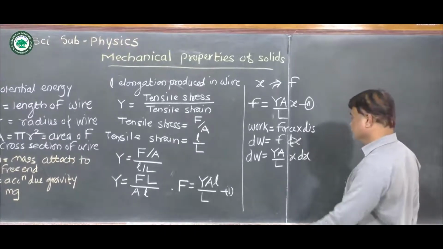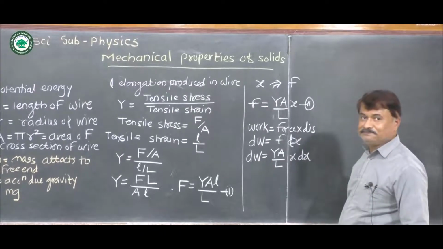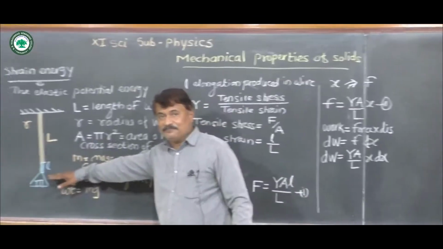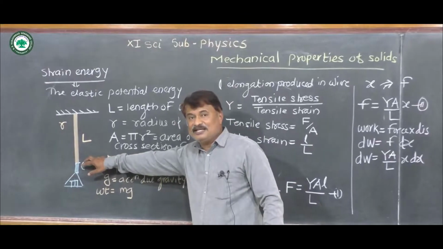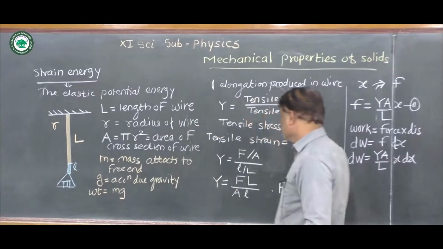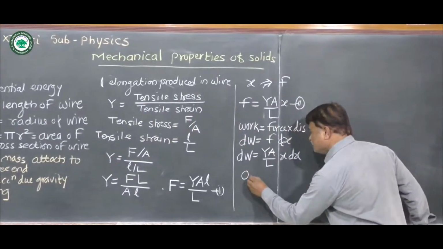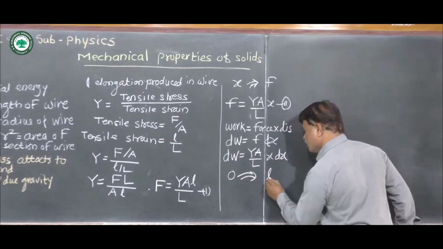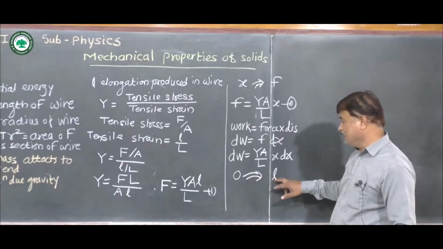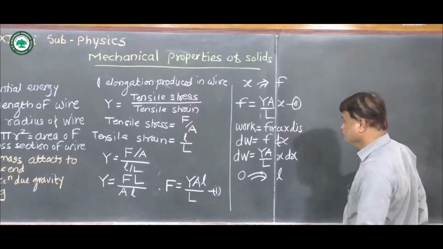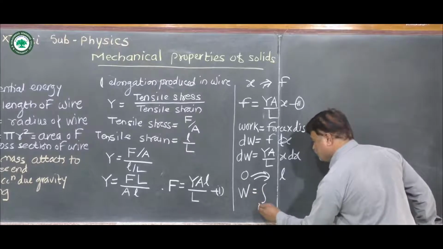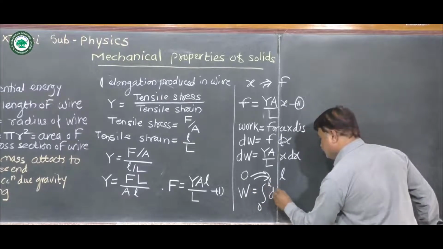Now we have to find out total work done. For total work done, we have to integrate this equation. If initial displacement is 0, then final displacement will become small l. So displacement changes from 0 to small l, and therefore integration starts from 0 to small l. Total work done is equal to integration from 0 to l of dW.